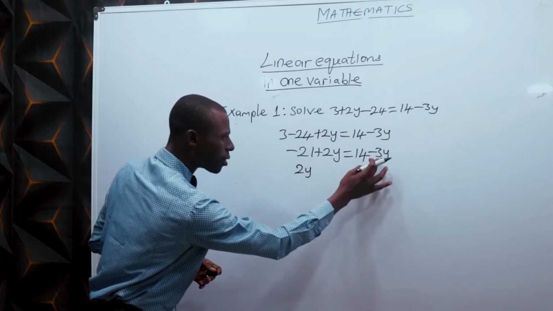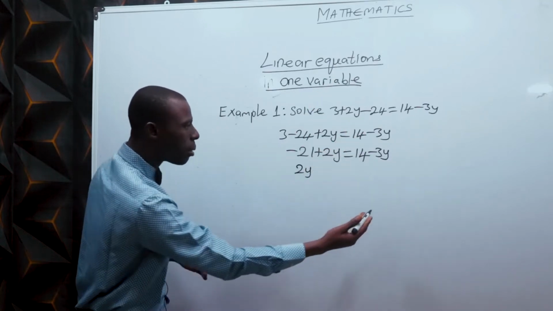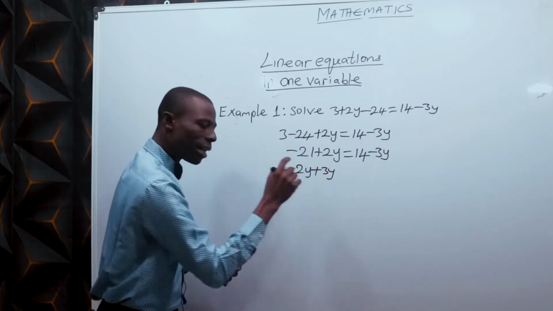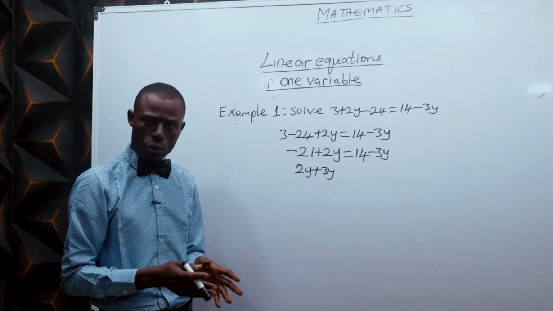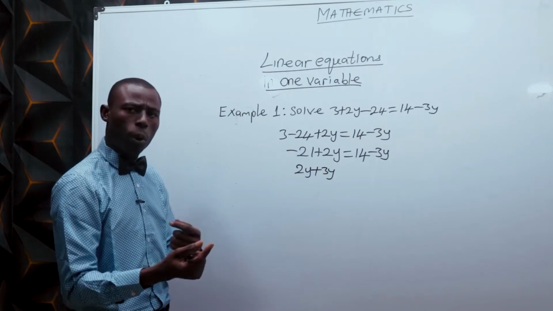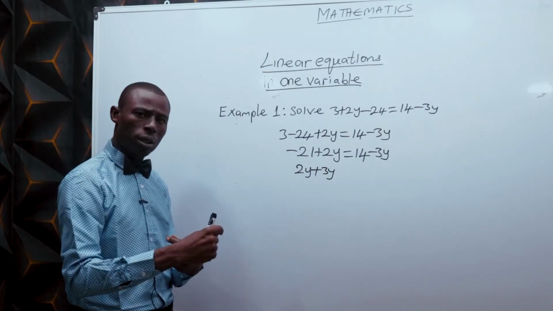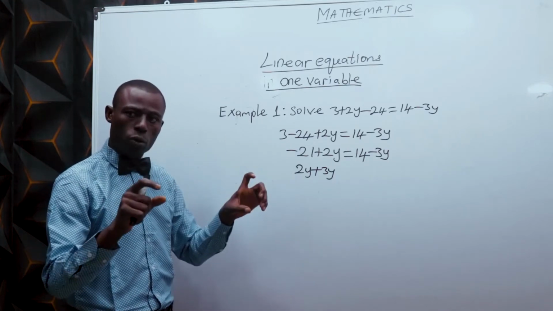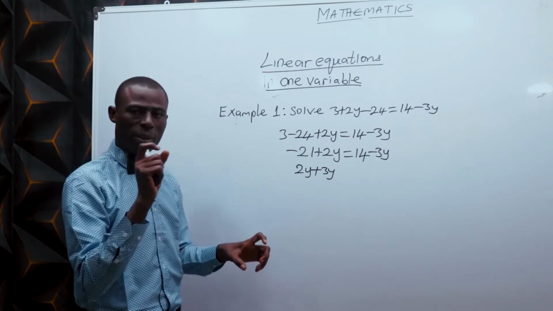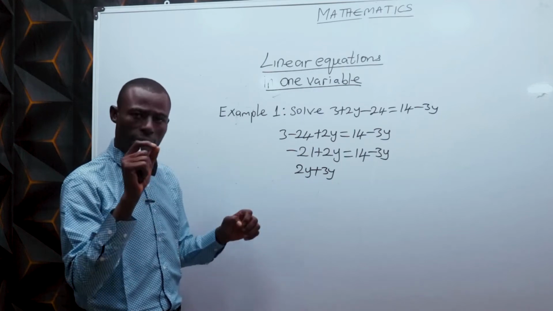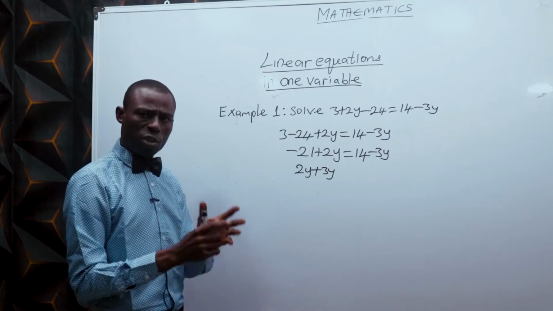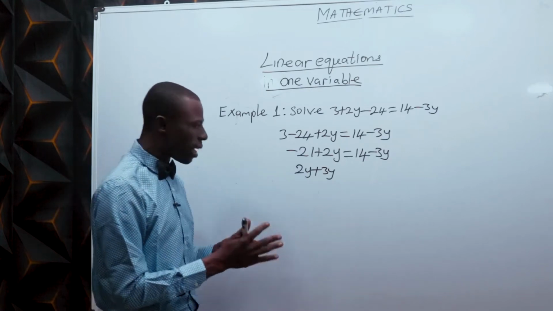2y, the minus 3y on the other side of the equation, bring it to this side, which becomes plus 3y. At that juncture, let me remind you that when you take a value from one side of the equation to the other side, crossing the equal sign, that value will change arithmetic sign. If it is negative before, it will become positive. If it is positive, it will become negative.